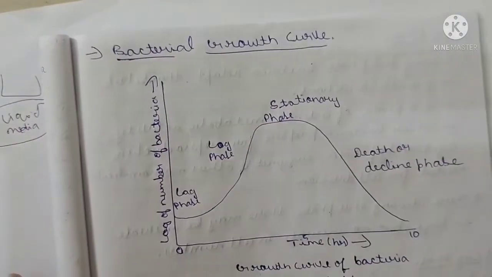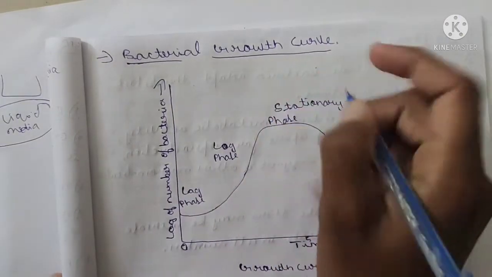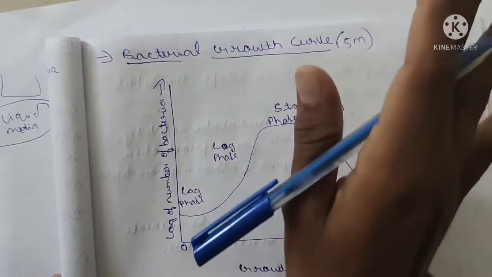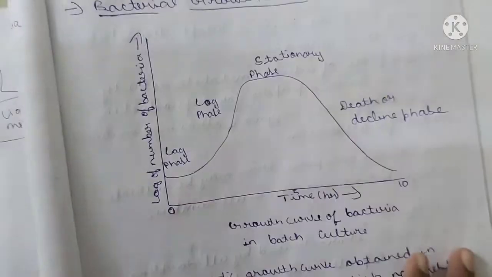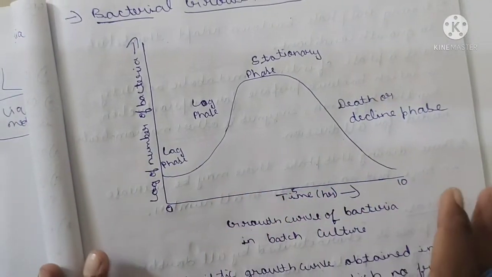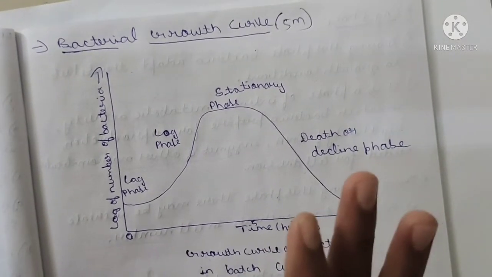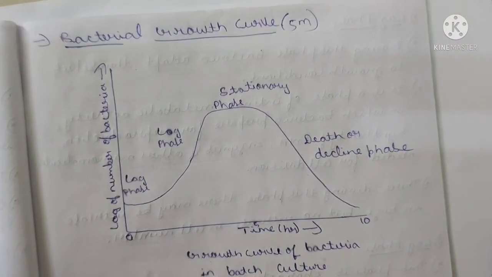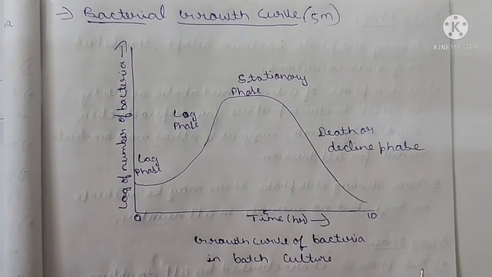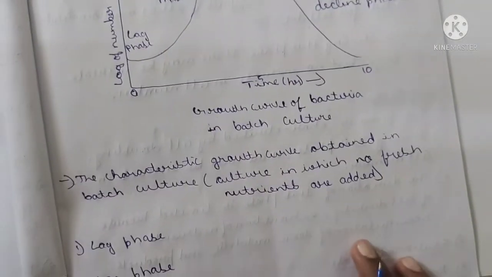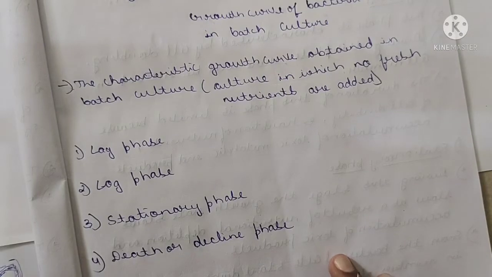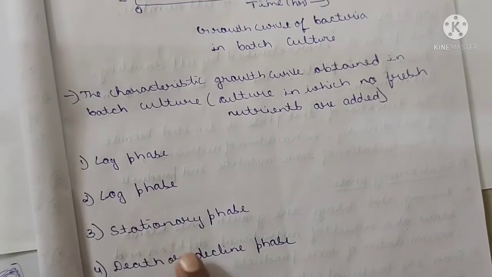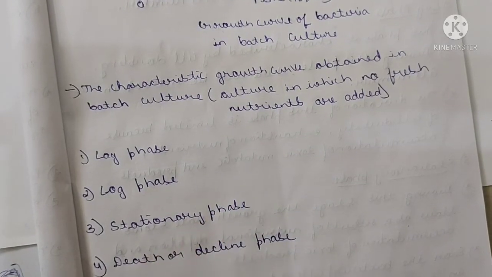Now the last concept, that is the bacterial growth curve. A very, very important topic for 5 marks. You have to draw this graph and explain the bacterial growth curve. Got it? Here, the bacterial growth curve is basically studied in 4 phases, my dear brothers and sisters: the lag phase, log phase, stationary phase, and death or decline phase.